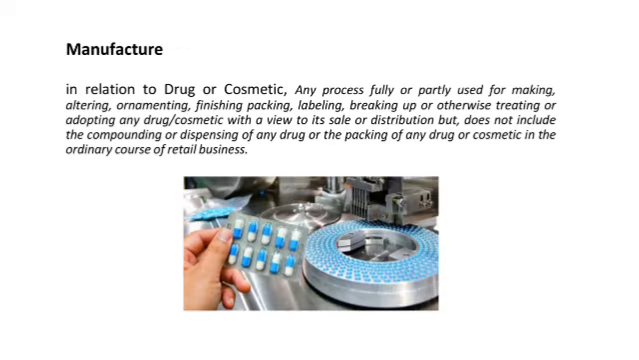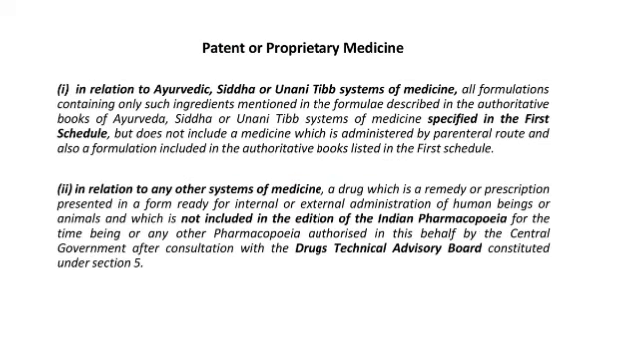Next one is the manufacture term. In relation to drug or cosmetic, any process fully or partly used for making, altering, ornamenting, finishing, packing, labeling, breaking off, or otherwise treating or adapting any drug or cosmetic with a view to its sale or distribution, but does not include the compounding or dispensing of any drug or packing of any drug and cosmetic. Next one is the patent or proprietary medicine.